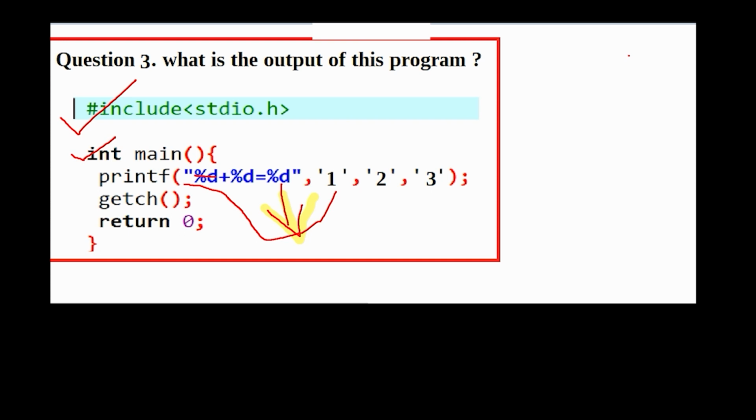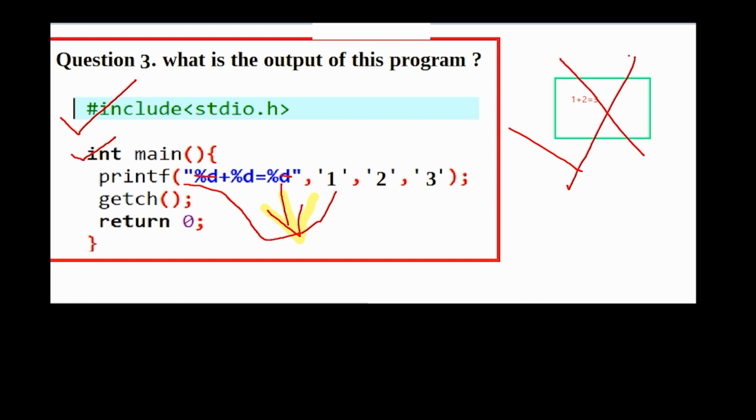Similarly, 2 comes here, and similarly this 3 will replace this %d. Maybe your output is like this: 1 plus 2 assign 3. But it's completely wrong.